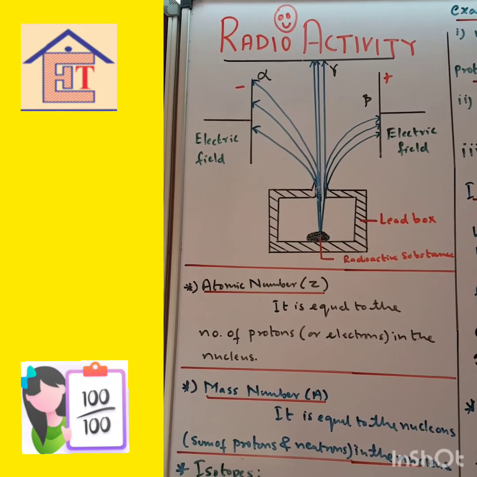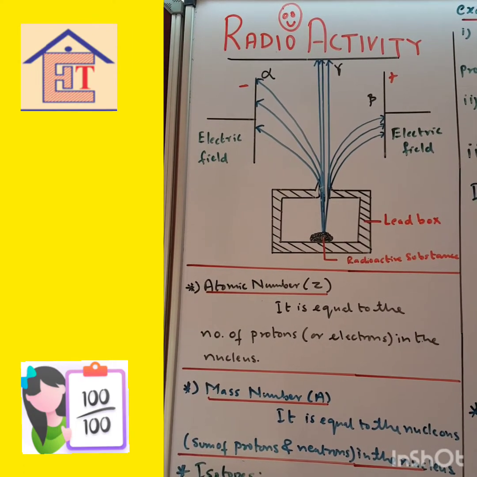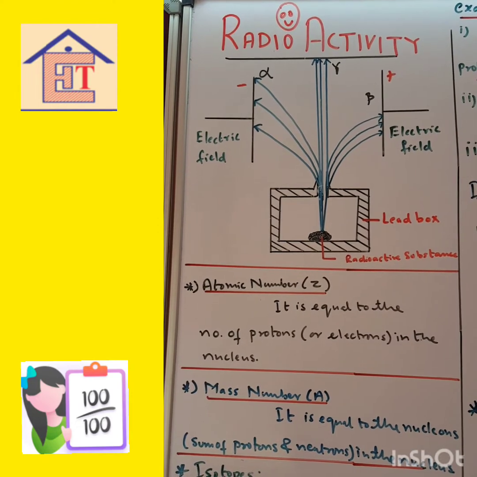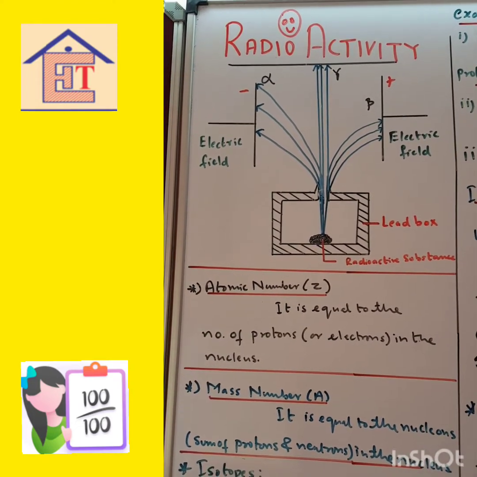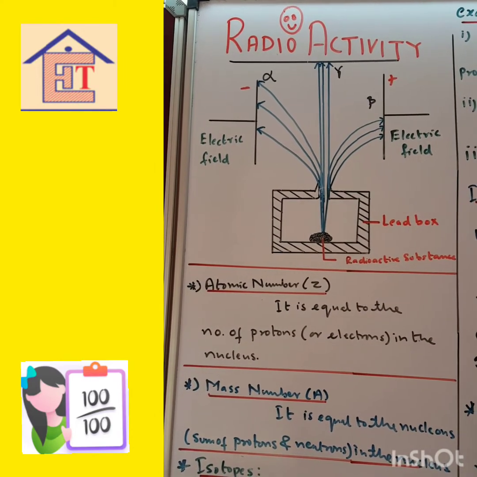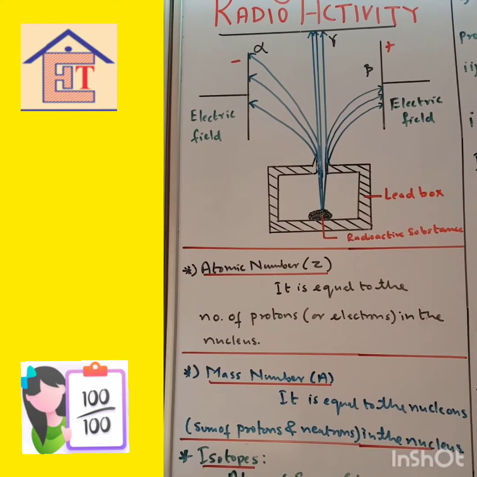They are spontaneous, they will keep on coming. Sometimes alpha rays will come, sometimes beta, sometimes gamma. It's not that alpha, beta, gamma come successively. Sometimes alpha, sometimes beta, gamma. So the elements having atomic number greater than lead, 82, give out these rays. Now all these definitions you have to write and learn.